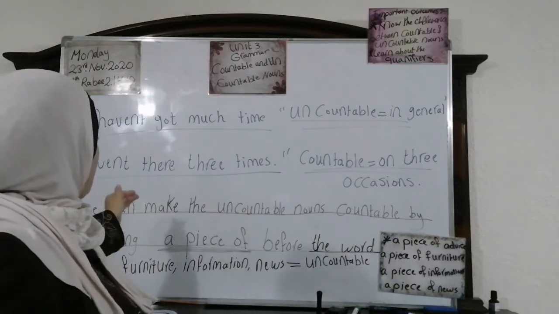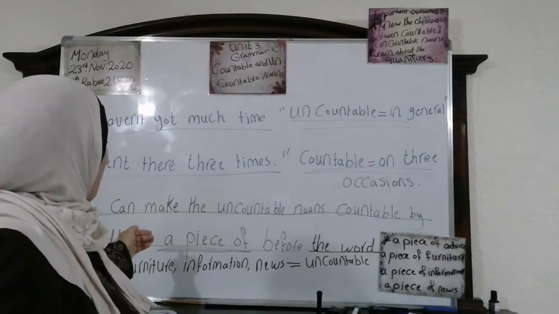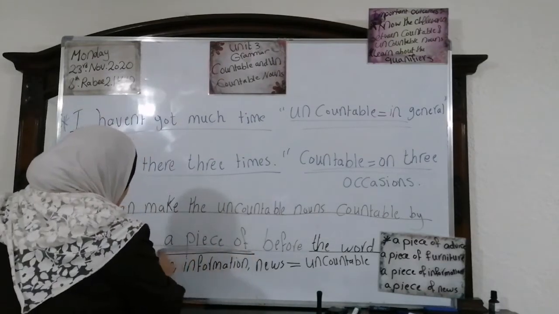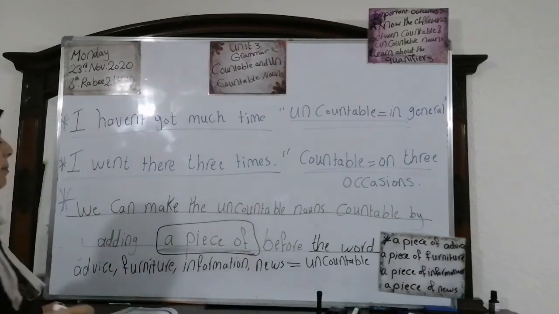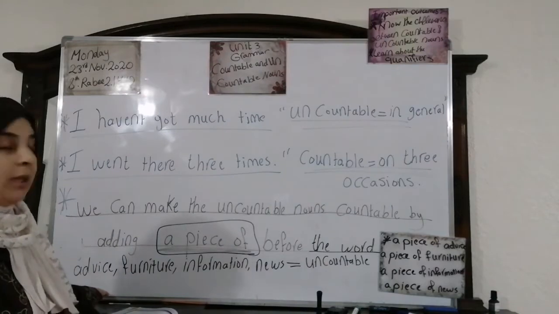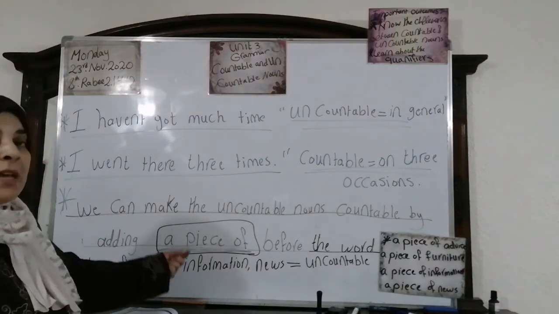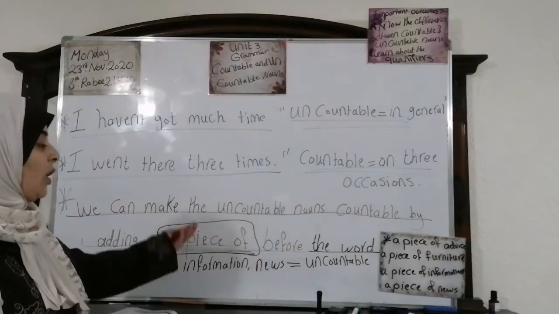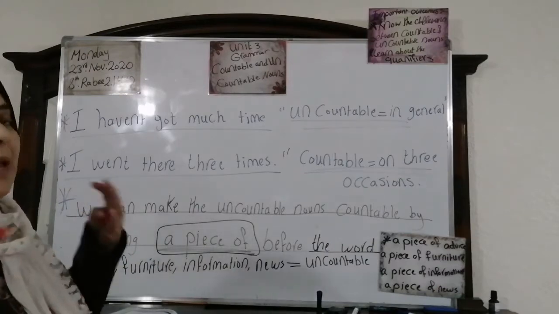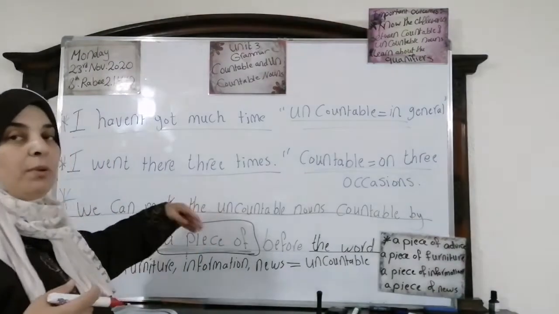Now, we can make the uncountable nouns countable by adding a piece of. Look at this one, a piece of, this expression before the word. Advice, it's uncountable. Furniture, uncountable. Information, uncountable. News, uncountable. If you want to make them countable, you are going to add this expression to them before each word.